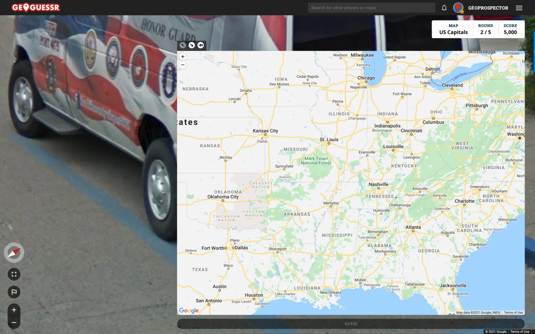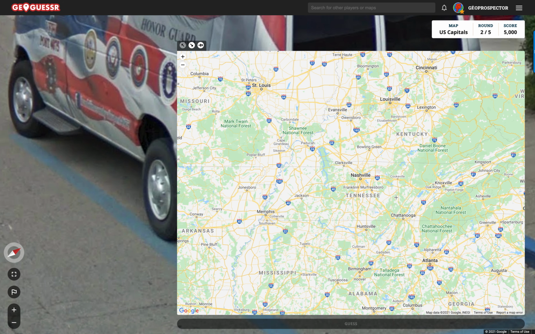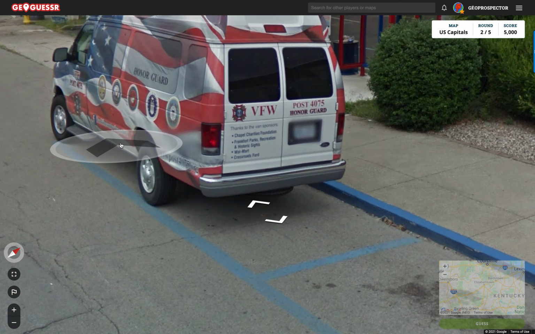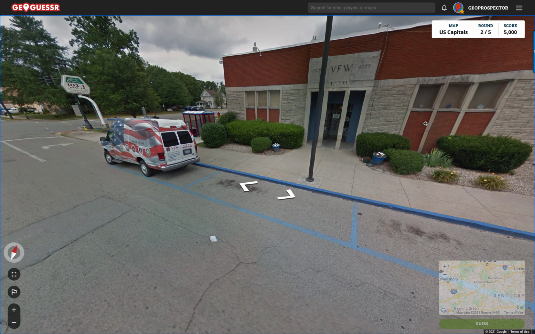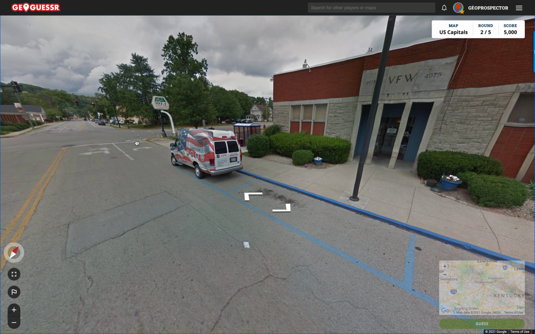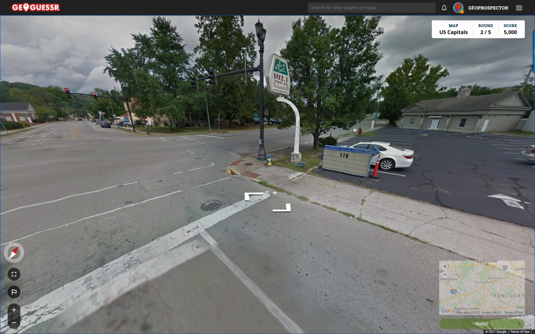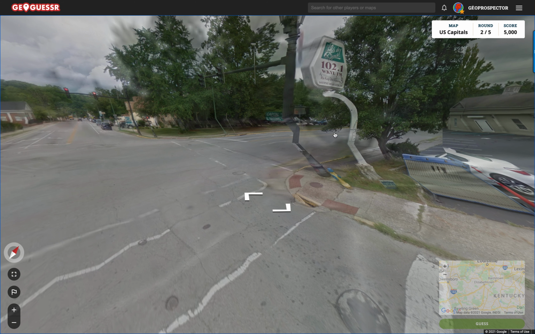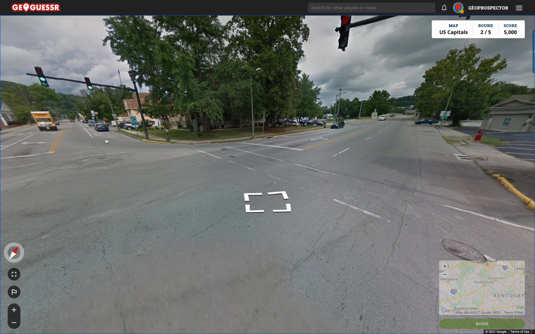I'm thinking Kentucky, but it might be Tennessee. I don't know. There's Franklin there. Maybe I'm thinking of that. I did think, though, that this would be more... This looks like a more sort of northeastern state to me, but maybe that's wrong. So we need to get back on the main path here because this is going to take too long otherwise.